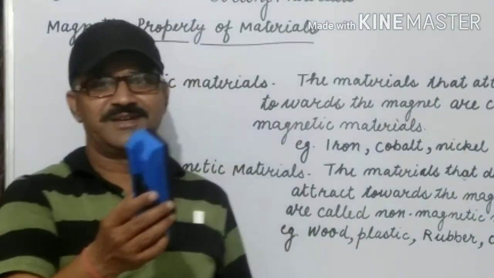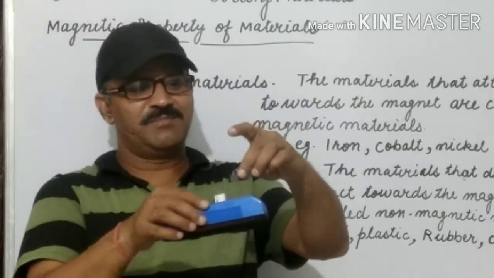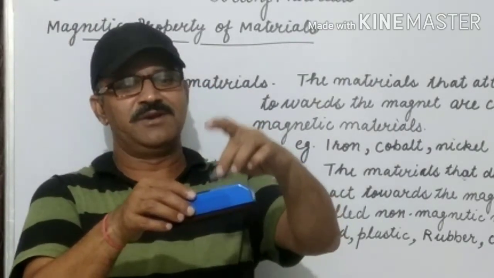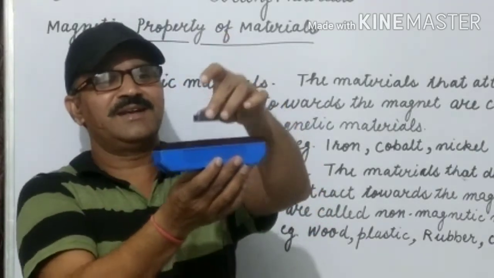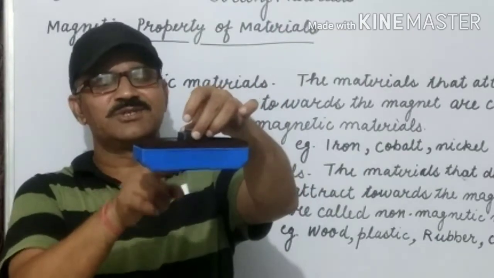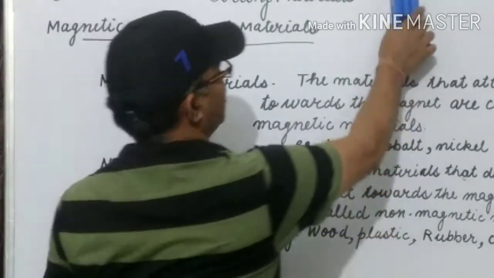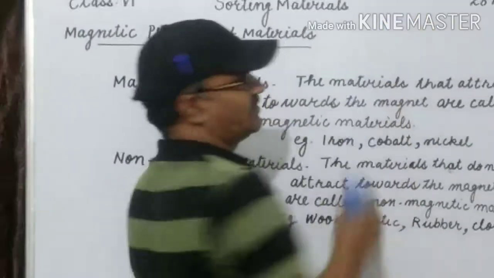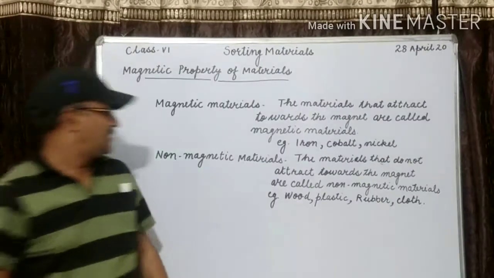This is the duster, but it has a magnet inside it. From the plastic side it will not attract, and from here it will attract. So inside this duster there is a magnet. I think it will get stuck. No, it does not. So I am making one table.